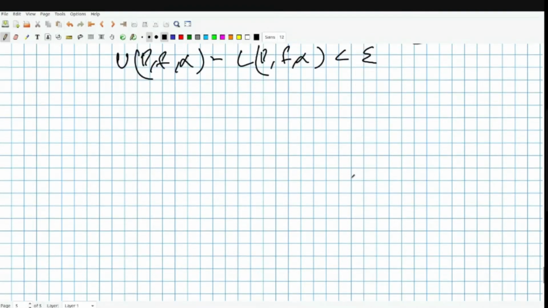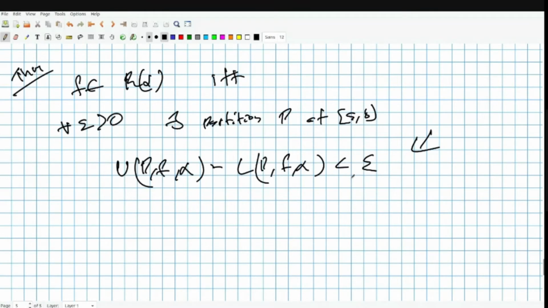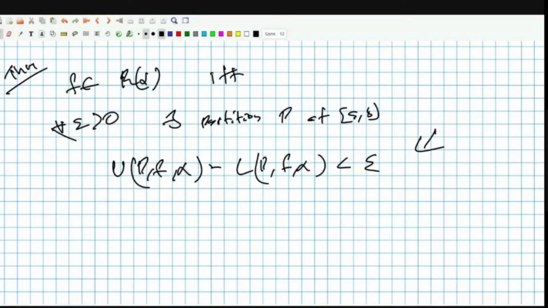Fine. So if it's not clear, please stop me and ask. If it's clear, we can move on. I mean, there are places where you consider this as the definition, but anything is fine. If you consider infimum equal to supremum, it is the same as this. Okay. Fine, let's continue.